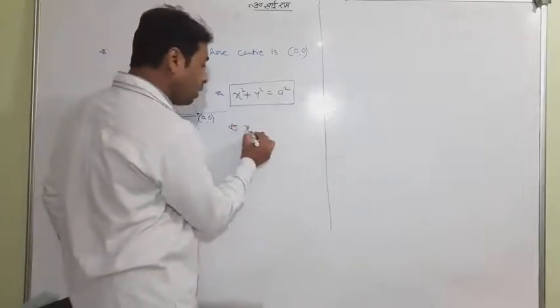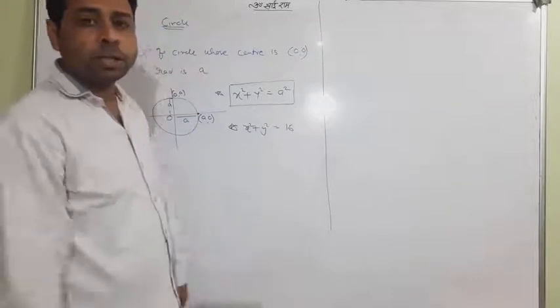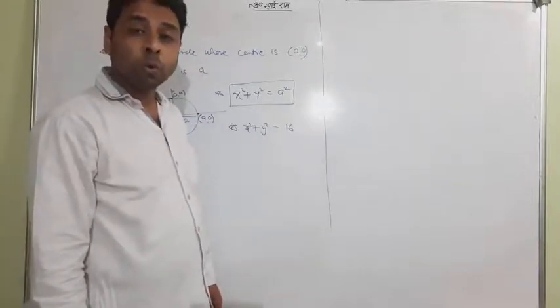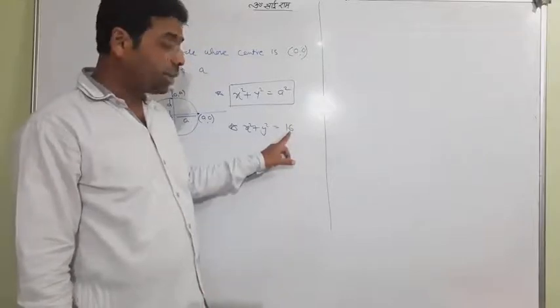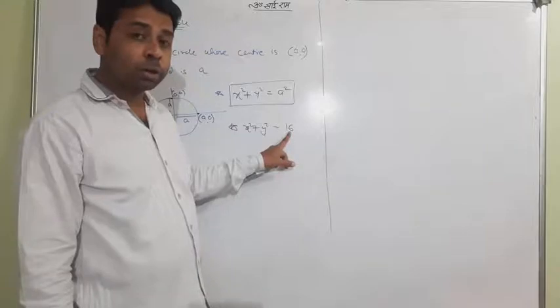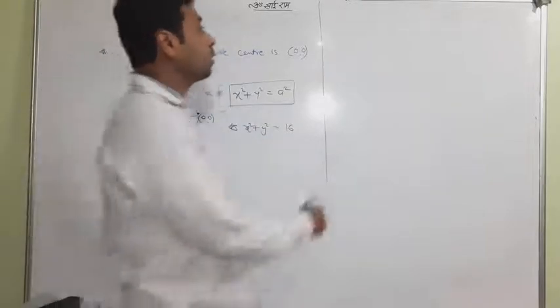If I ask you x square plus y square equal to 16, what is this? One should understand it is none else but the equation of a circle whose center is the origin point and whose radius is 4, because 16 will be written as 4 square, so a will be 4, so radius will be 4. So this is the formula.